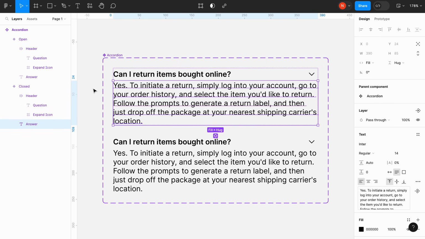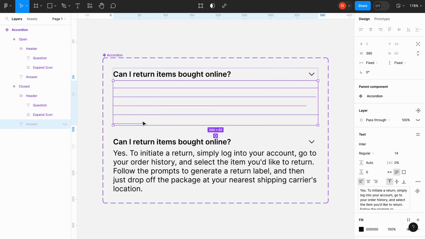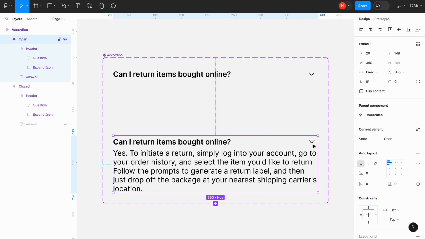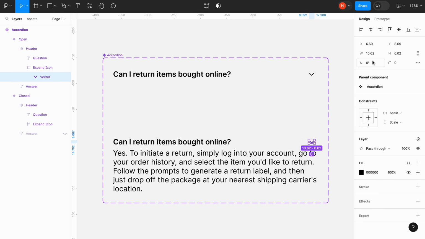Let's hide unnecessary details in the closed state: select the answer and click the hide icon in the left panel. In the open state, we need to rotate the icon to 180 degrees.